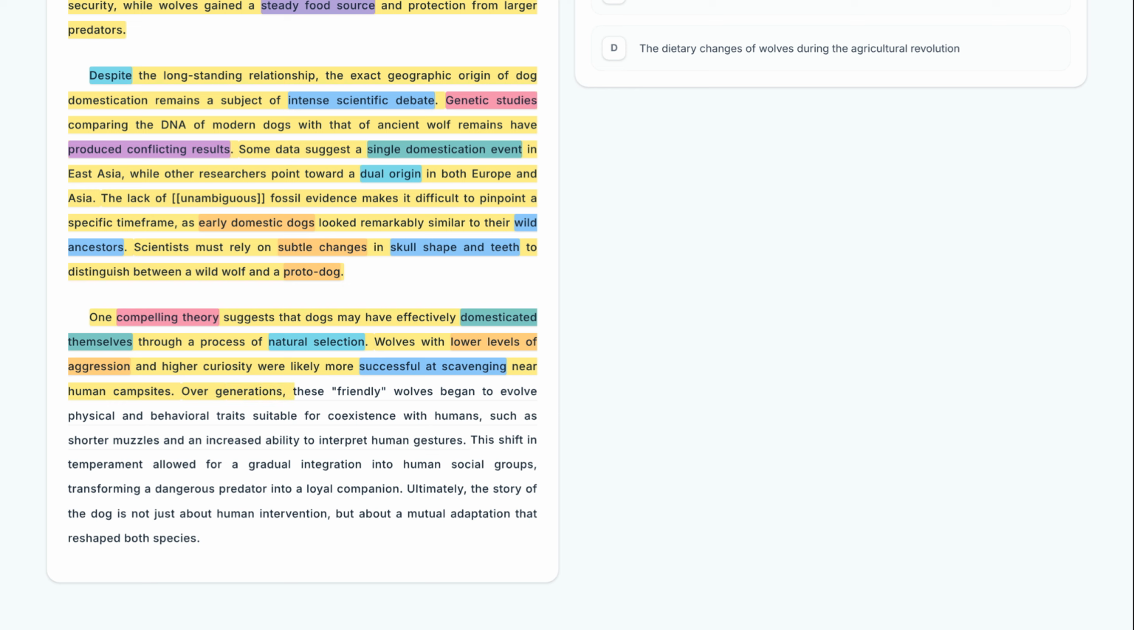Over generations, these friendly wolves began to evolve physical and behavioral traits suitable for coexistence with humans, such as shorter muzzles and an increased ability to interpret human gestures. Over time, friendly wolves evolved shorter muzzles and the ability to interpret human gestures. These physical and behavioral adaptations were key to their coexistence with humans.